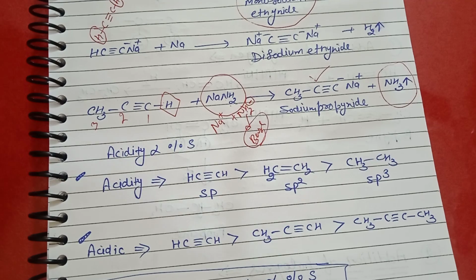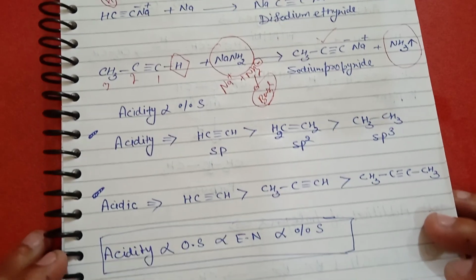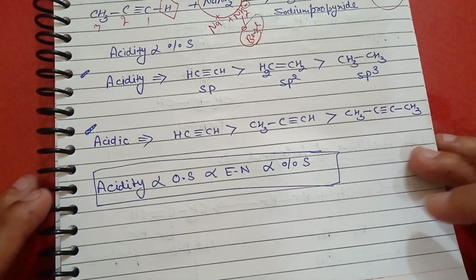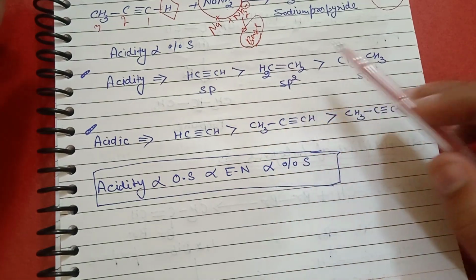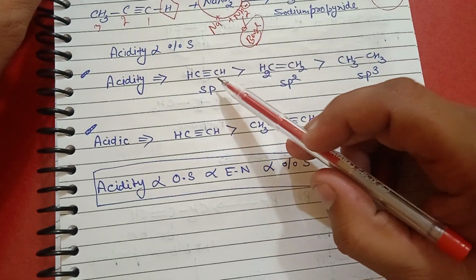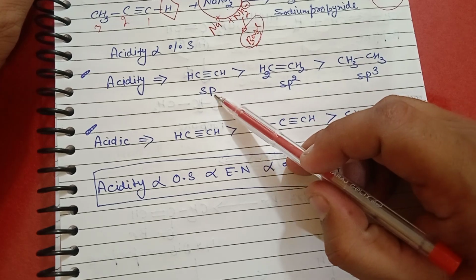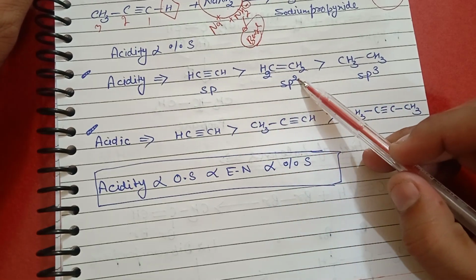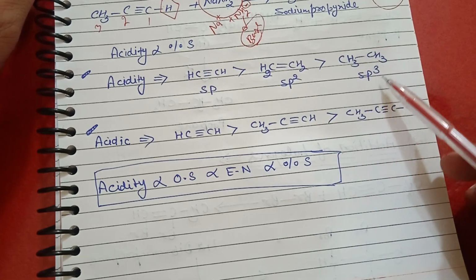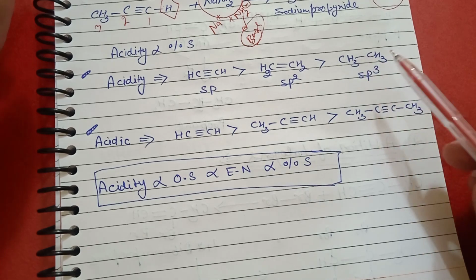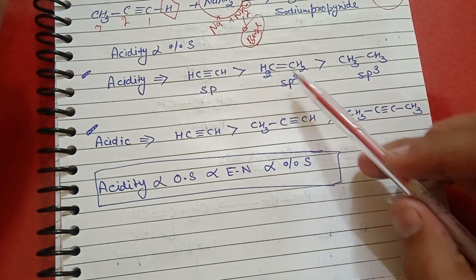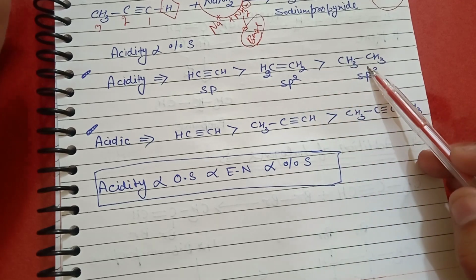Alkyne shows acidic character. So acidity is directly proportional to percentage of S character. More is percentage of S character, more is acidic nature. So acidity order is alkyne, alkene and alkane. In alkyne, sp hybrids, alkene are sp2 hybrids and alkane are sp3 hybrids. More is the percentage of S character, more is acidic. So alkyne is more acidic than alkene, then alkane.